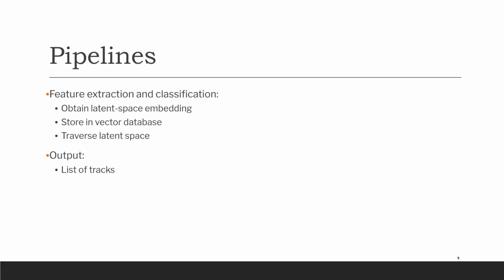So once we've gotten all this data, we obtain the latent space embedding by feeding all of this data into the encoder section of our autoencoder. We store it in a vector database, and then when a DJ wants to play a set, he selects all the tracks that he wants to play and sets a seed track. These are then retrieved from the vector database, and the latent space that all of these different embeddings from the selected tracks are in is then traversed to find the shortest path between them to ensure the smoothest transitions throughout the set. The output is an ordered list of tracks, which we refer to as the recommendation path. It is the path that is the recommended order for the DJ to play the tracks in each set.